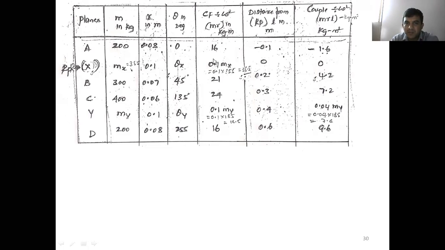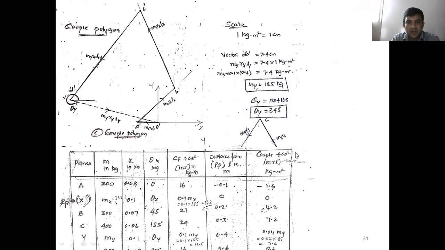If you draw the force polygon, two unknowns are there. You will not get a complete force polygon, meaning a closed force polygon will not be obtained. Then you will first draw a couple polygon. How do you draw the couple polygon? See the values 1.60, 4.2, 7.2, 9.6 there. Better you choose a 1:1 scale. Right? Now you can see here.